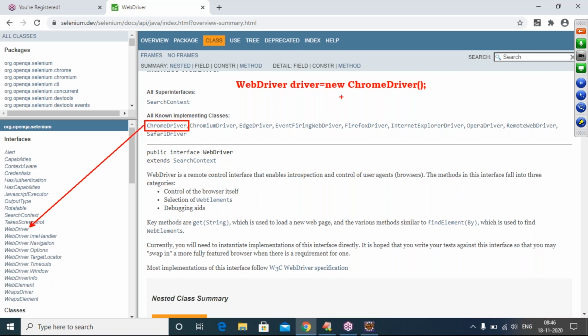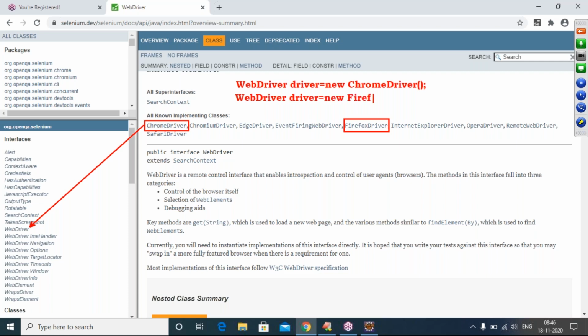That's why I say I'm creating an object. No, sir, I want to launch Firefox driver. Okay, see, Firefox driver is one class. Now, same story. What to do? WebDriver is an interface. Driver is one reference variable. Any name you can take, your wish.